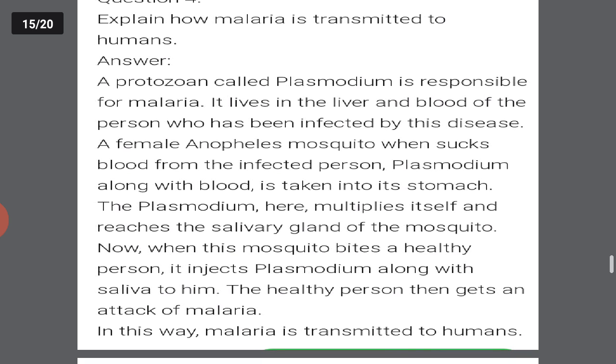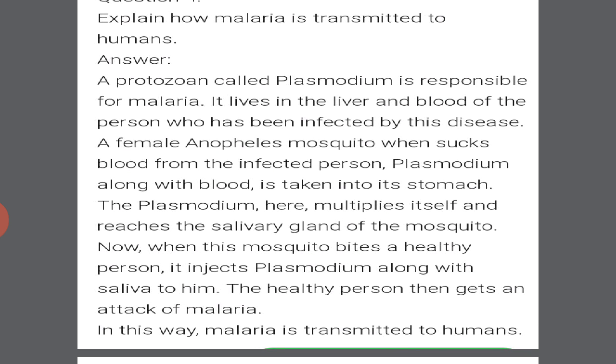When a female Anopheles mosquito sucks the blood from the infected person, Plasmodium along with blood is taken into its stomach. The Plasmodium here multiplies itself and reaches the salivary glands of the mosquito.